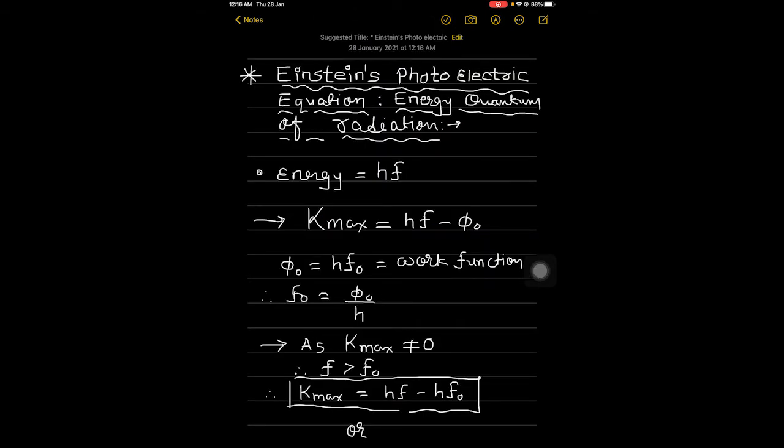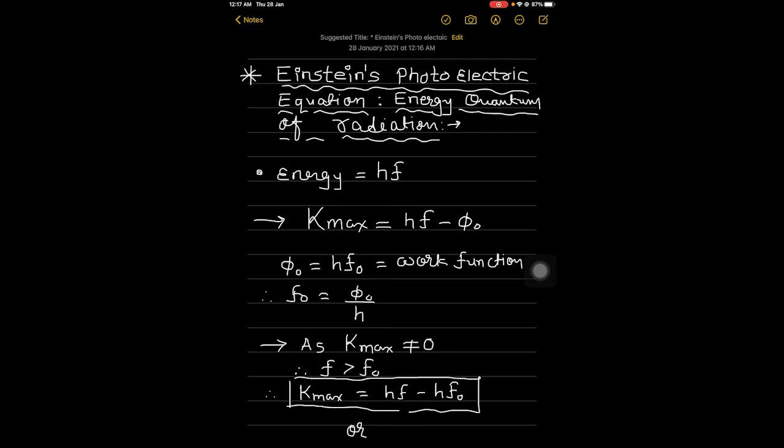Energy quantum of radiation. To understand these, let us consider the phenomena that had happened at the time. In 1905, Albert Einstein proposed a radically new picture of electromagnetic radiation to explain the photoelectric effect.